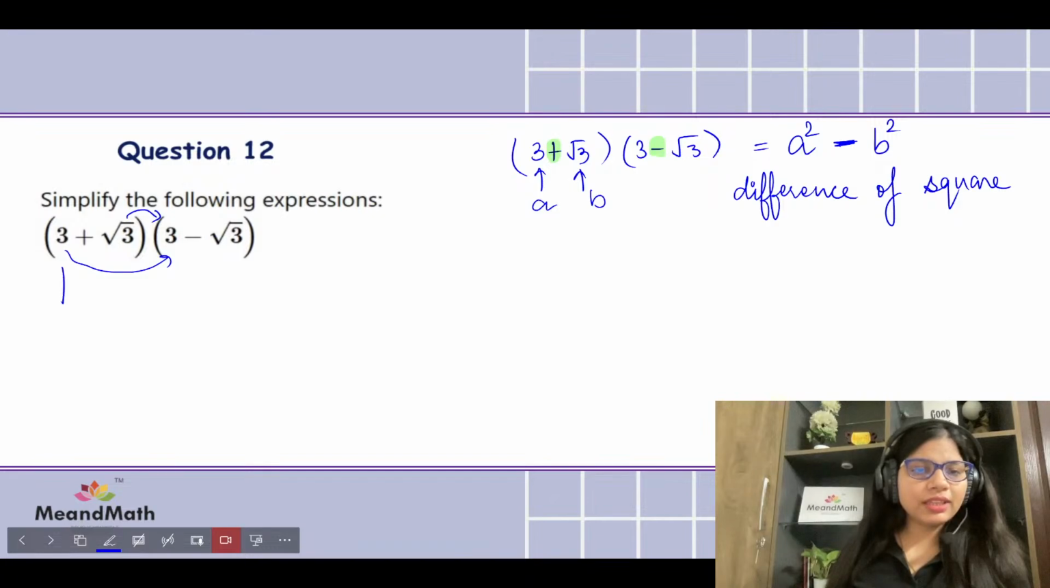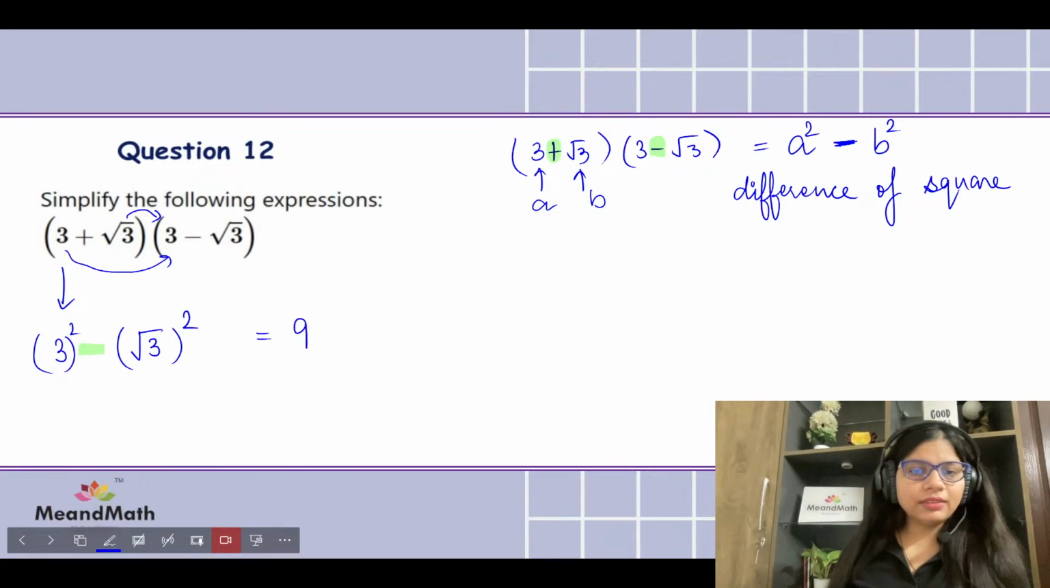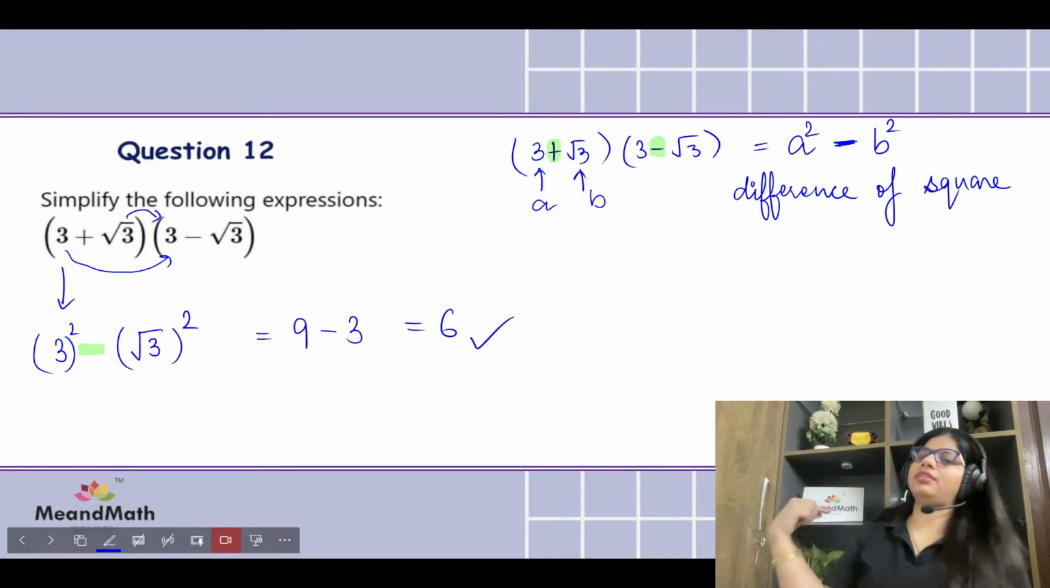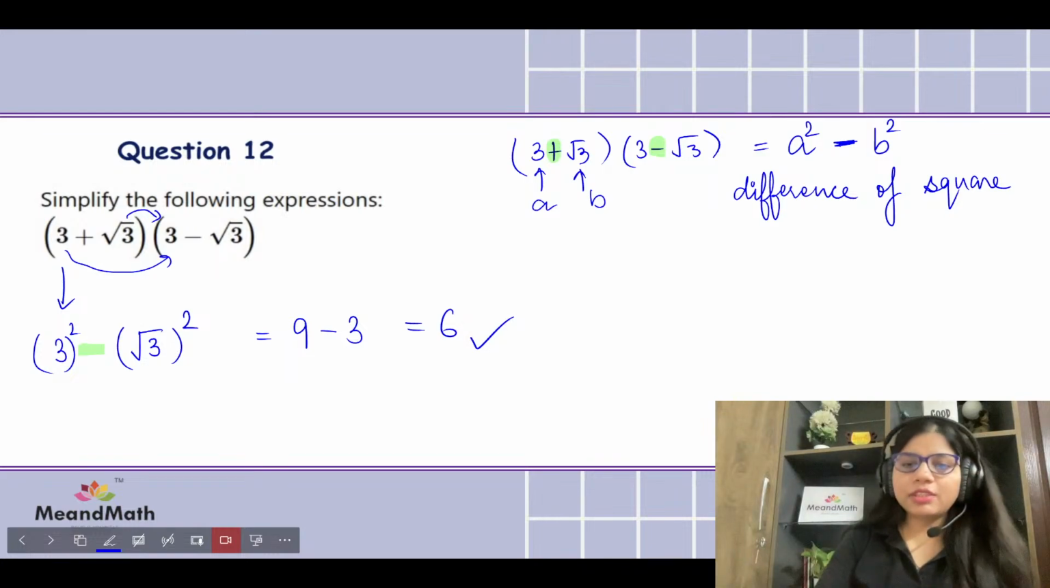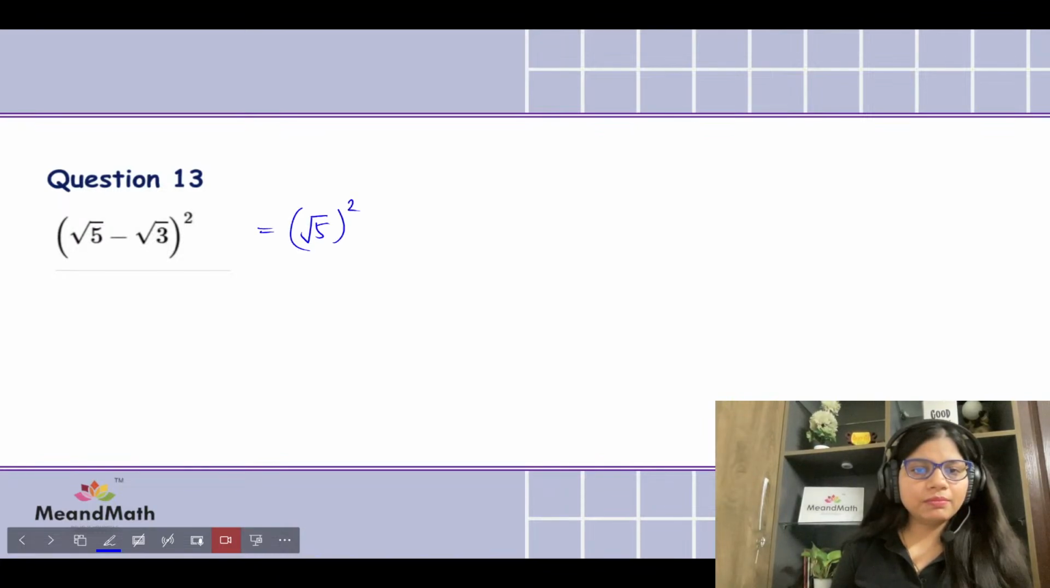So let's take the first term, which is 3. The second term is square root of 3. We square both of them, and the big difference there, a minus sign there. That gives us 9 minus 3, that is 6. Correct? Let's move to the next question. Here we have to expand it. So let's expand. We expanded the first one.